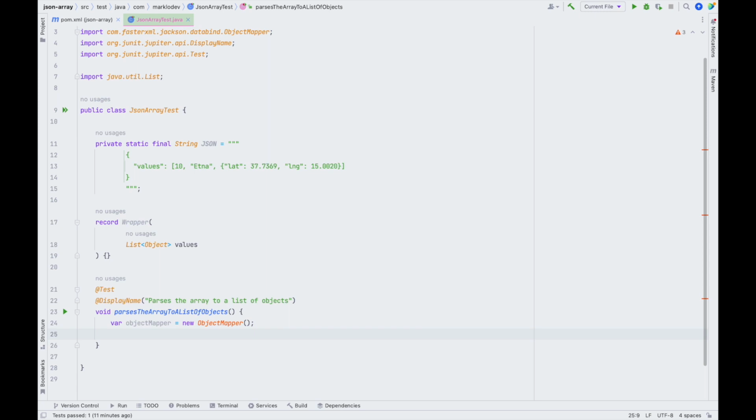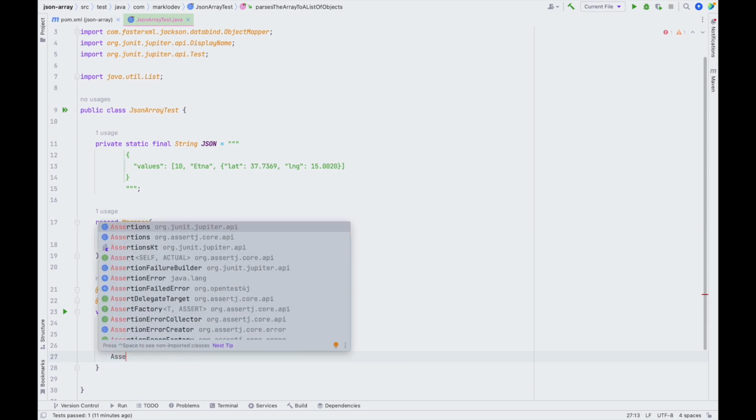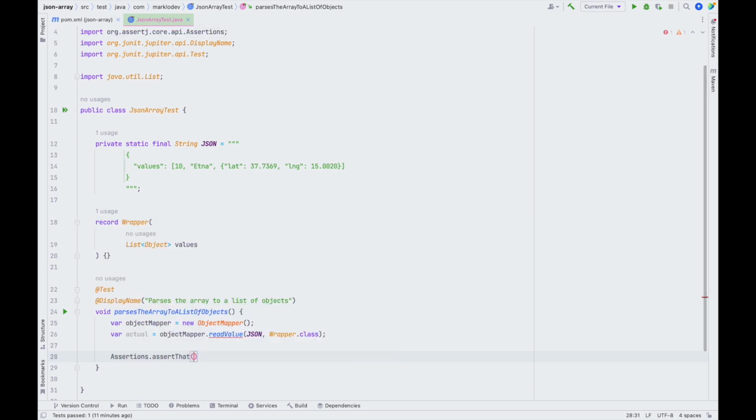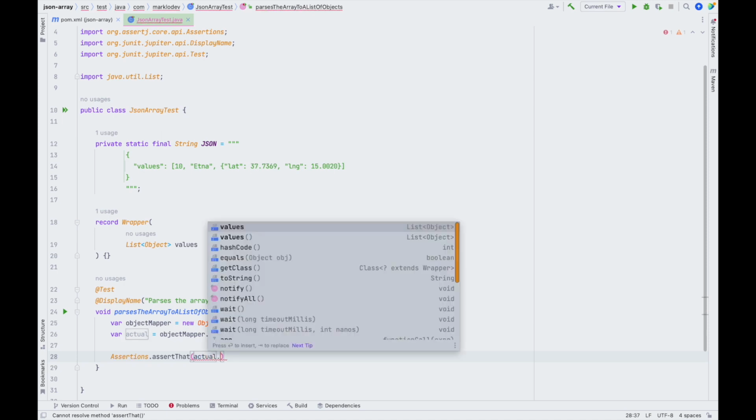And call our object mapper on the JSON to get our actual value. And now let's assert that our actual value